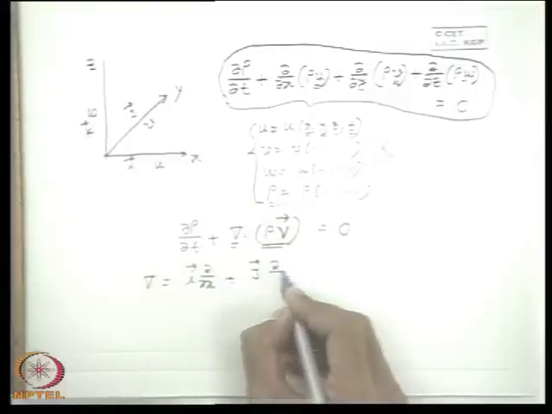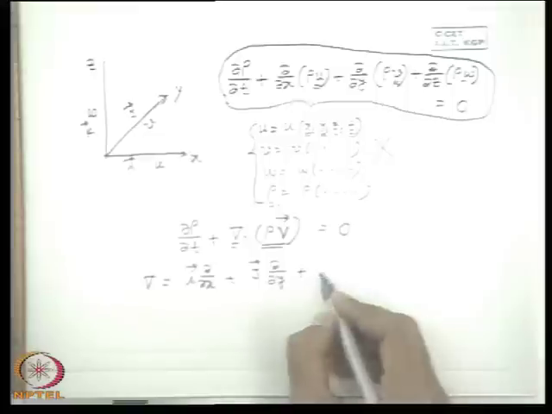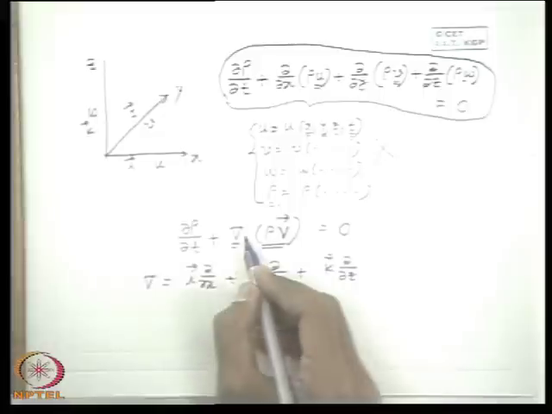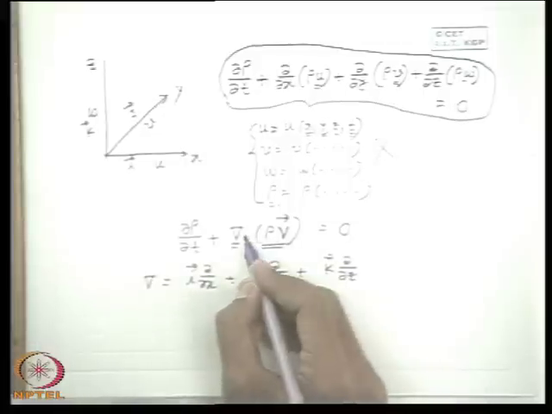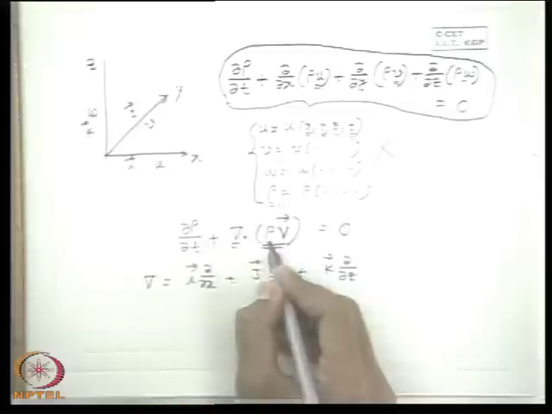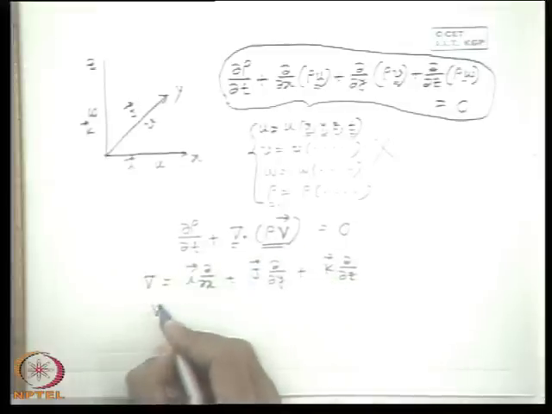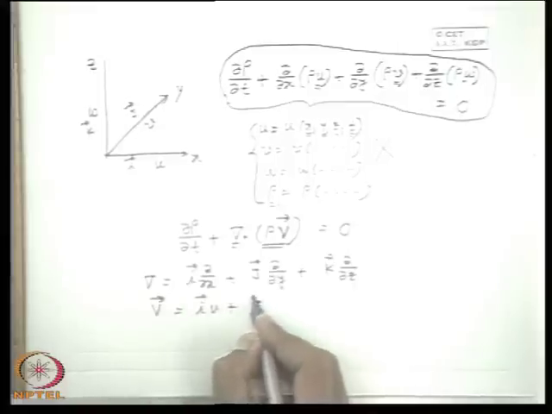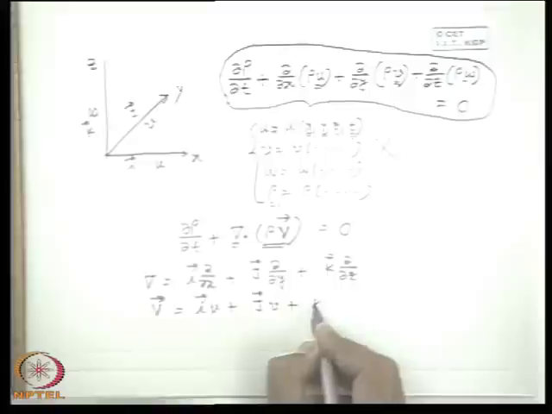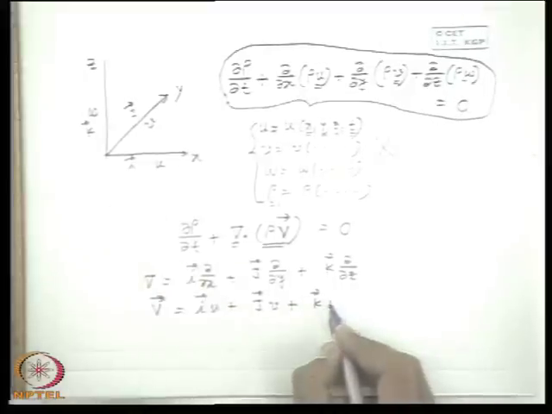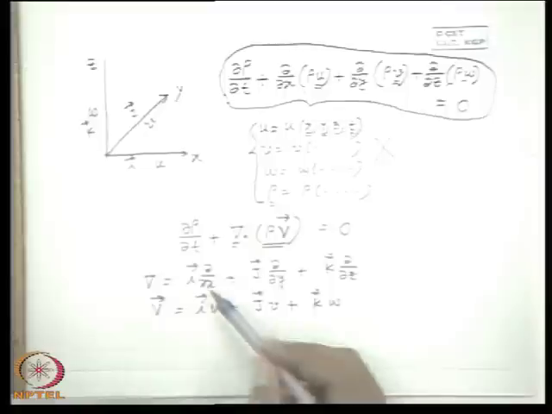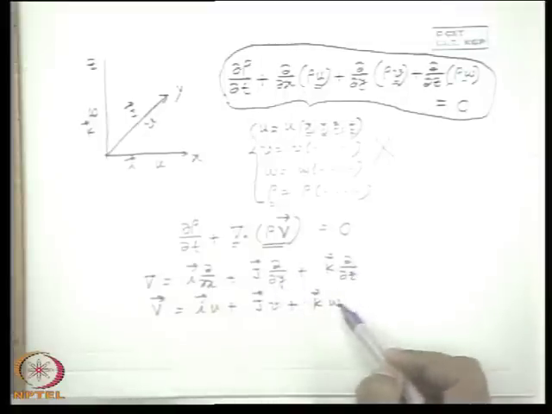So the operator del, which is a vector operator, is used with a dot product, that is a scalar product, with this vector, where v bar is the velocity field. This is a vector with three distinct scalar components u, v and w along the x, y and z directions. If you take this scalar multiplication, del dot rho v, we simply get del u del x plus del v del y plus del w del z, with rho included.